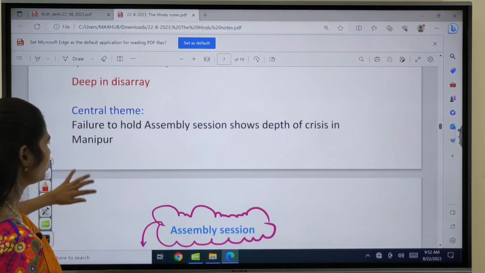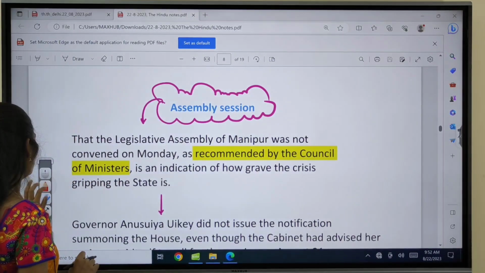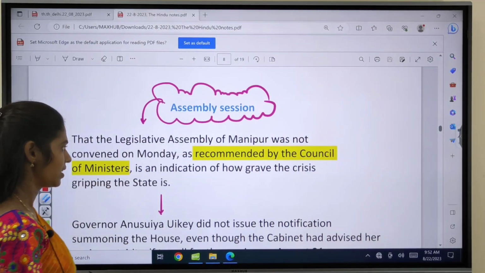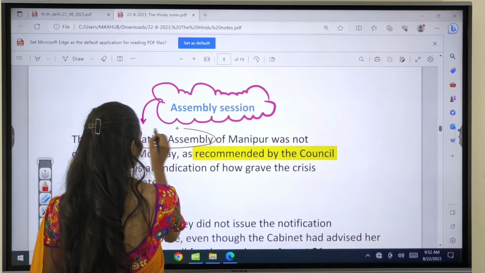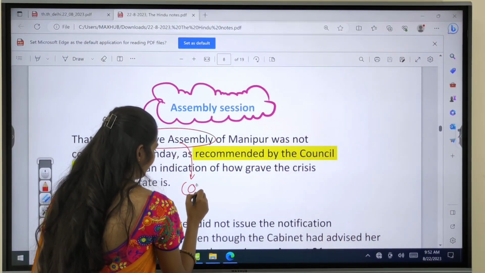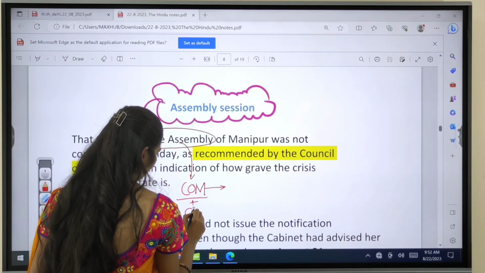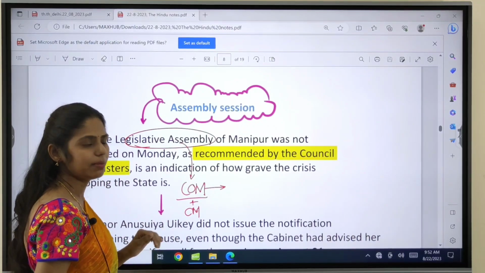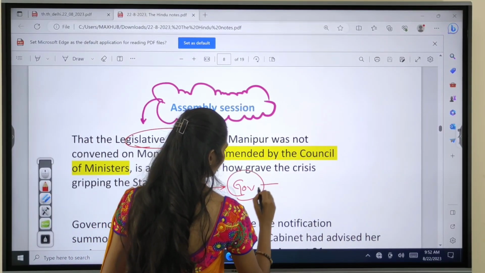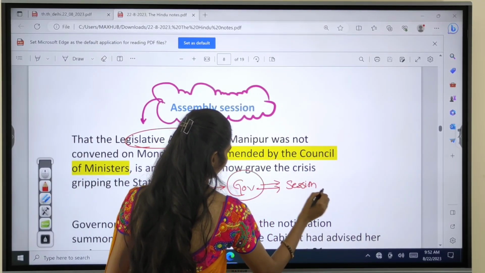First we are going to discuss the assembly session of Manipur. So what is the issue? Actually, the legislative assembly session in Manipur is delayed. These assembly sessions are conducted based on the advice given by the Council of Ministers. The Council of Ministers, headed by the Chief Minister in the state, gives advice to the governor, and the governor needs to prorogue or summon the session. So this is a normal process.